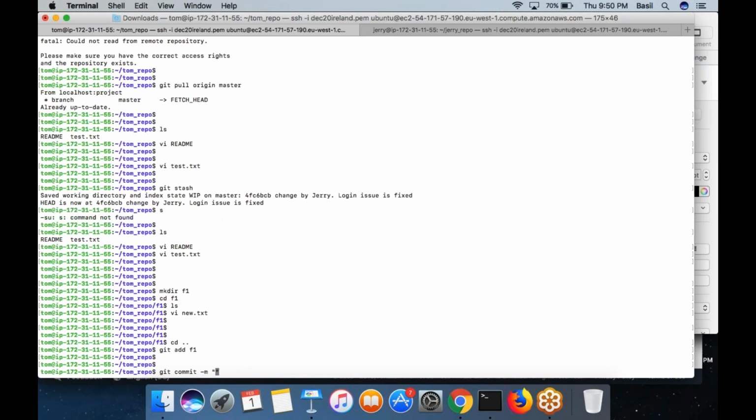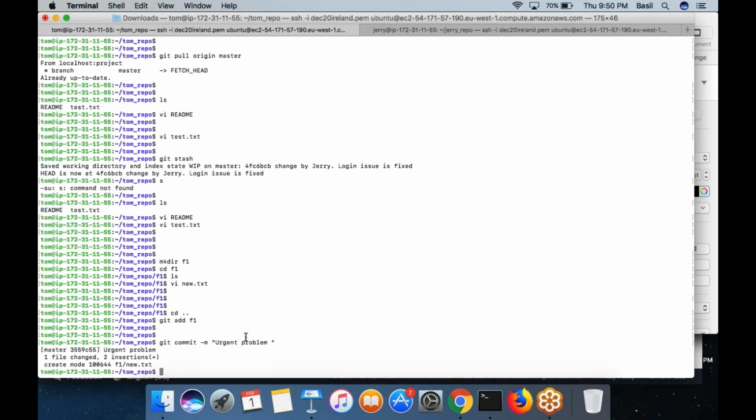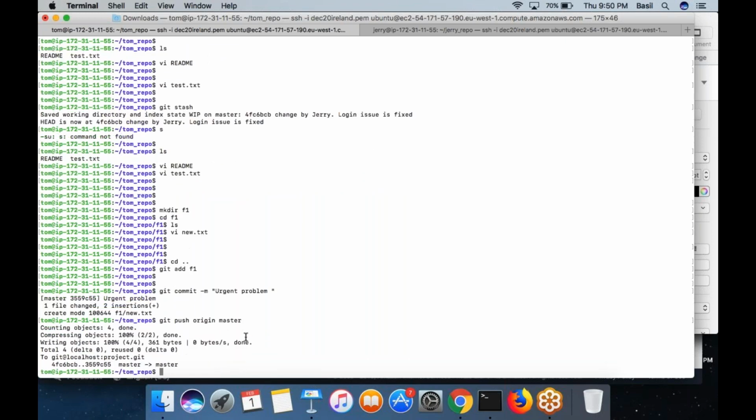The manager came to Tom and asked him to fix some urgent problem. So what he did is he stashed his modified changes, then he got reset back to the previous stable commit. Now he made the modifications, maybe creating folder, creating file, adding some code, whatever. He made the modification. Now he is going to do the commit, and he is going to do the push as well. It's all looking good. So Tom is done with the urgent work. Now he wants to get the work back from the stash. Whatever modified change he had, he wants to get it back.